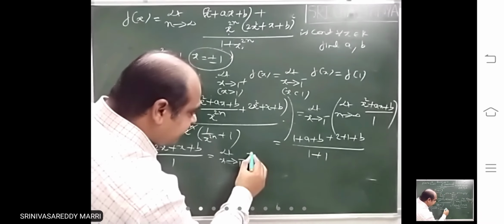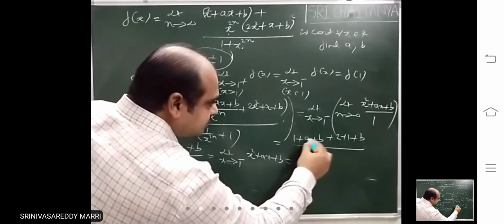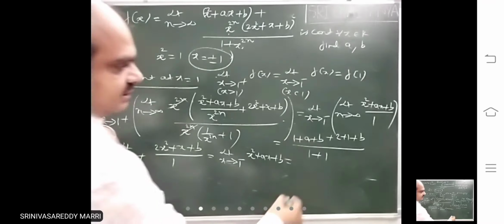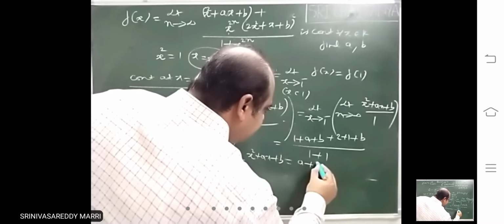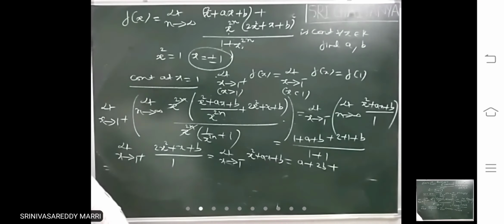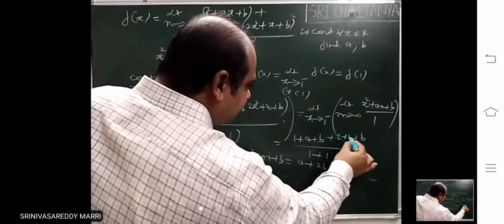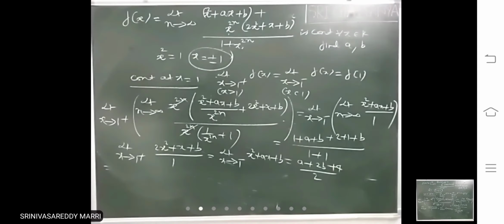So this is x square plus ax plus b equals what you are getting here: a plus 2b plus 2 plus 1 plus 1, 4 divided by 2. So if you substitute 1, 2 plus 1, 3 plus b